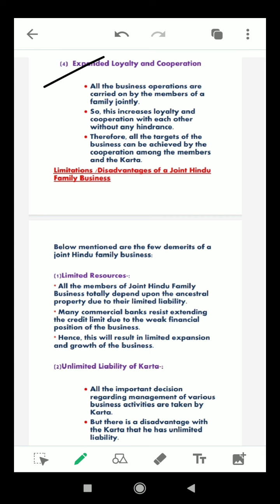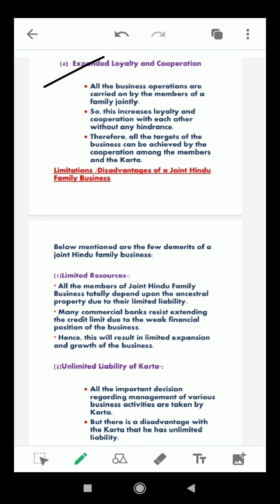Therefore, all the targets of the business can be achieved by the cooperation among the members and the karta, because there is loyalty and honesty or cooperation in this form of business. So there is cooperation among the members of the family.